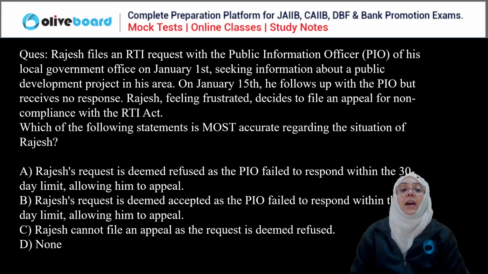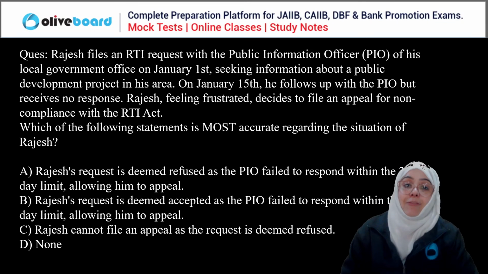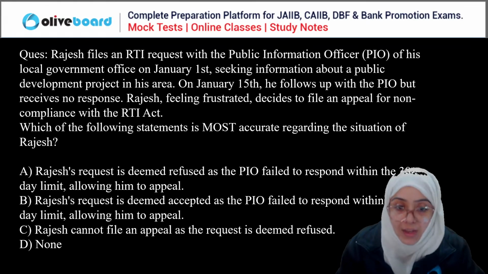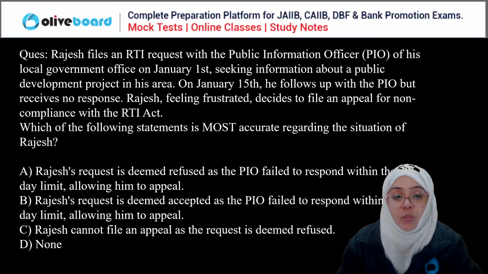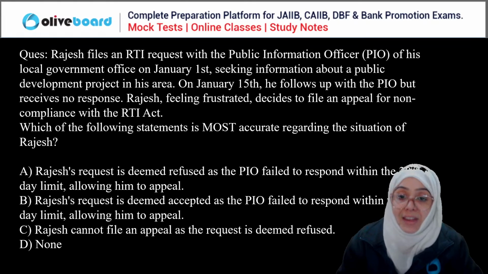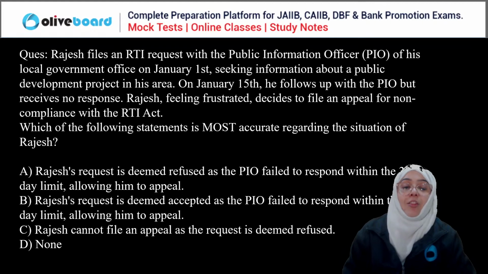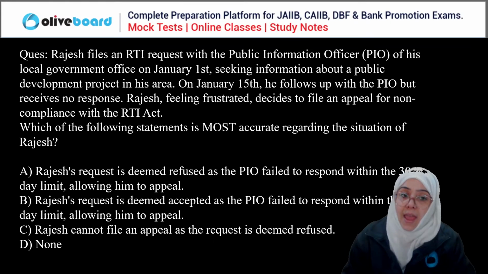Rajesh files an RTI request with the Public Information Officer of his local government office on January 1st, seeking information about a public development project in his area. On January 15th, he follows up with the PIO but receives no response. Rajesh, feeling frustrated, decides to file an appeal for the non-compliance of the RTI Act, Right to Information Act.